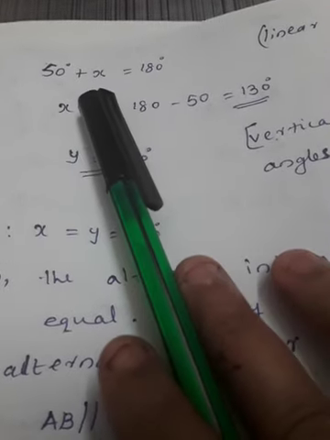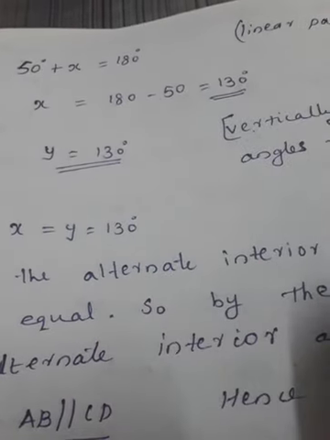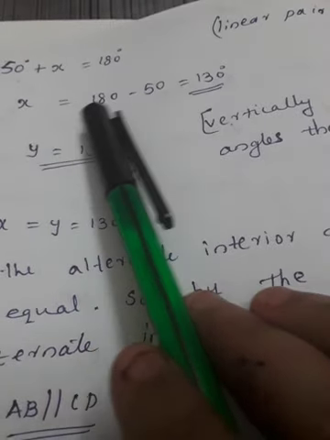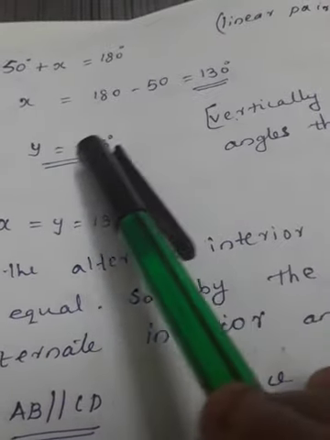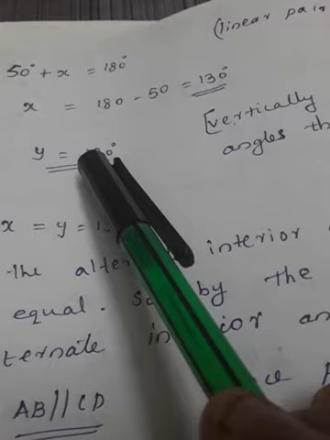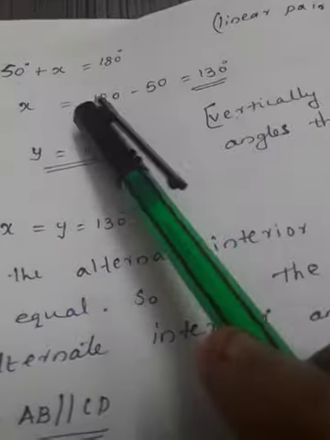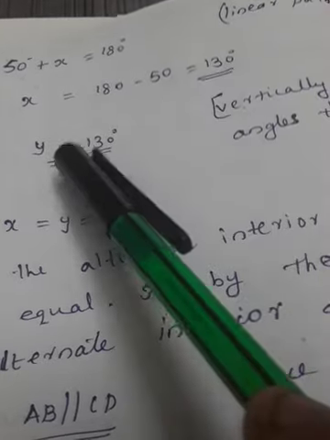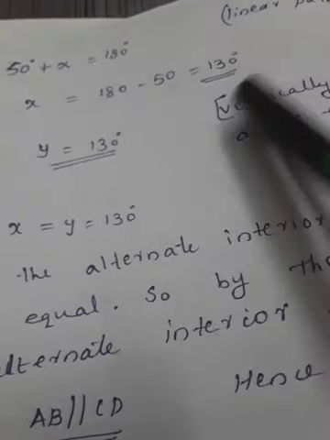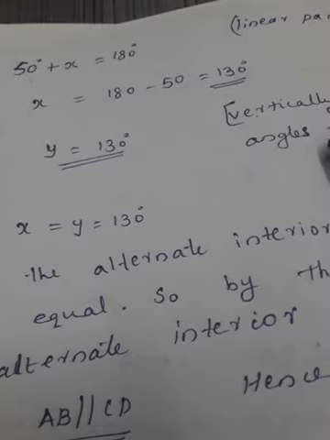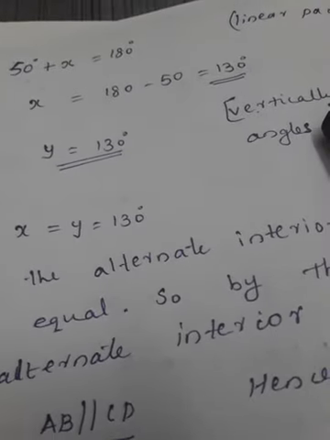This is the step: 50 plus x equals 180, by the linear pair axiom. Then x equals 180 minus 50, which is 130. So y equals 130 by the vertically opposite angles theorem. We got x equals 130, and y equals 130 because vertically opposite angles are equal. The vertically opposite angles theorem says that.